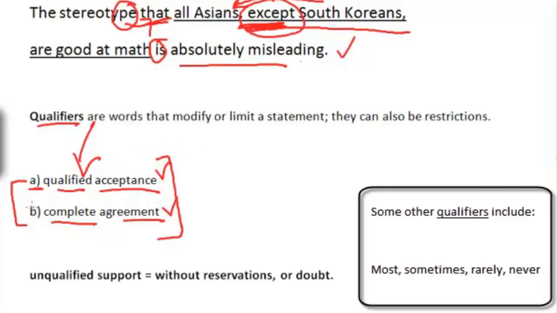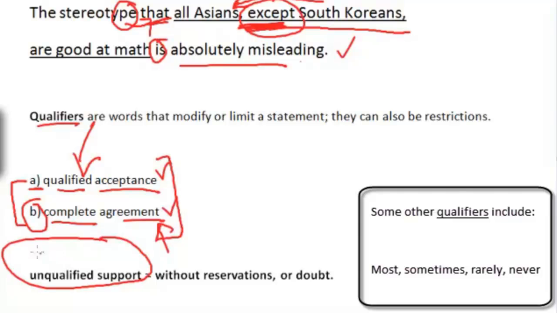I think the correct answer to this question was actually B. It means that the author, without a doubt, 100% agreed, as opposed to A, which is, yeah, I kind of agree, I see your point, but this guy still has doubts. And a harder phrase that I think they give is "unqualified support." A lot of people get confused. They don't understand what this really means. Unqualified support actually means B: without reservation or doubt, meaning complete agreement.